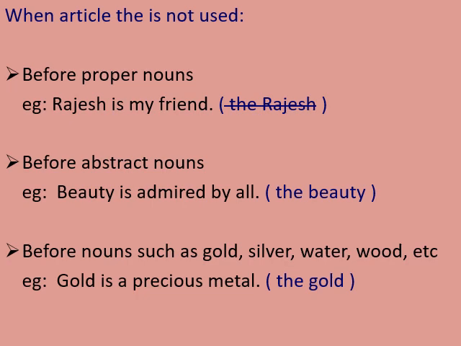Next, it is before nouns such as gold, silver, water, wood, etc. Most of these words, as you can see, are uncountable material nouns. Before that you are not supposed to use article the. When you use it in an example, it is like gold is a precious metal. You can't say the gold is a precious metal. We are talking about gold as a whole. So gold is a precious metal. We can't use the gold.